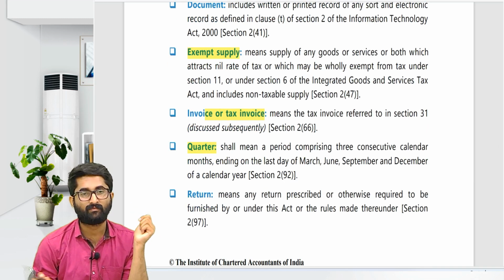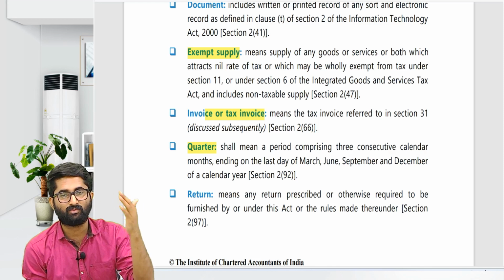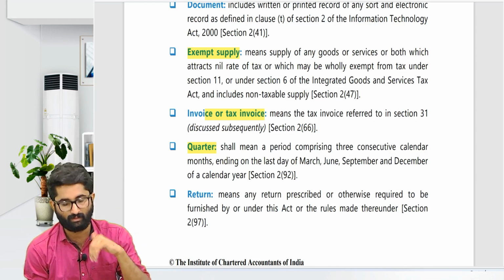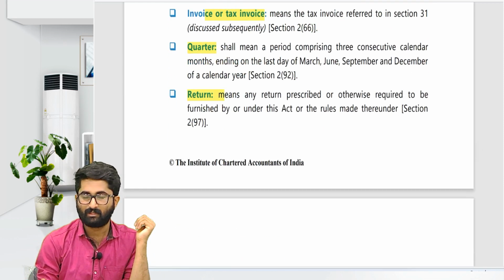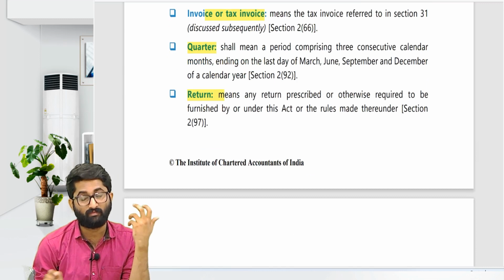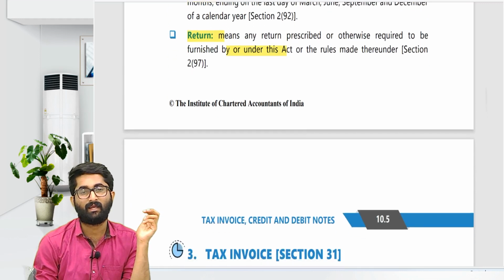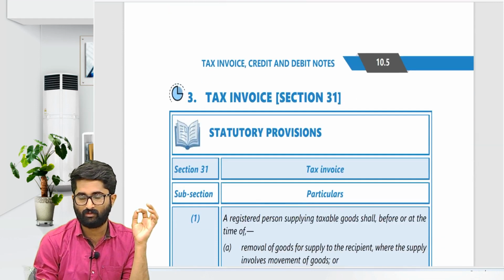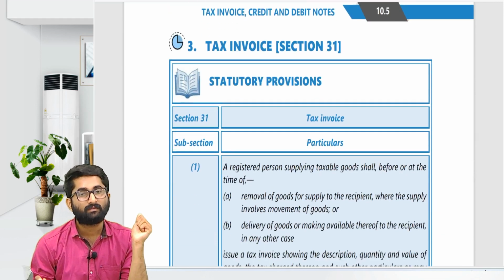Now what is the meaning of quarter? It is always fixed: April, May, June, July, August, September, October, November, December, January, February, March. And return means anything which is prescribed, or otherwise required to be furnished under this act, that is called as return. Now we are going to the section number 31, that is tax invoice.